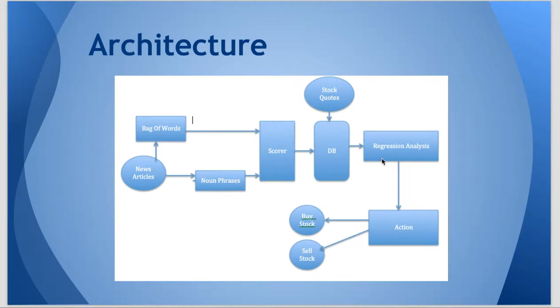Our application architecture starts with a source of news articles, which are then parsed for noun phrases and also modeled using a bag of words, which are then entered into our score system. Then the scores are updated in our instance of the Mongo database, which also contains stock quotes relating to those articles. We then perform a regression to compute the correlation. We then decide, based on the results of the regression, whether to buy or sell the stock.